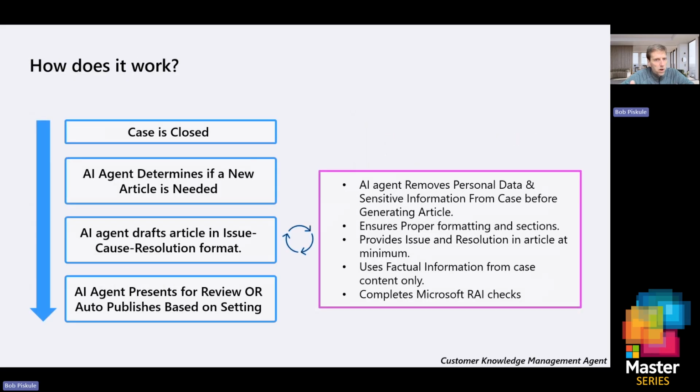Quick overview of how this works. Pretty straightforward, right? Case is closed. The agent determines if an article is needed. The agent drafts an article in an issue, cause, resolution format. And then most importantly, on the right, we're making sure we're removing sensitive information. So I'll just let you digest that here, because based on time, I want to make sure we get to our last agent.